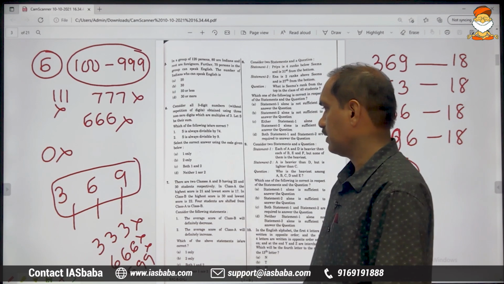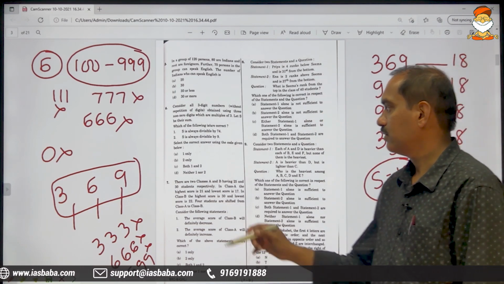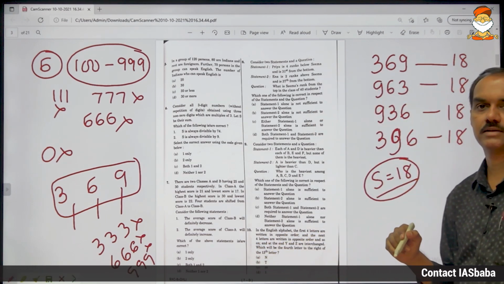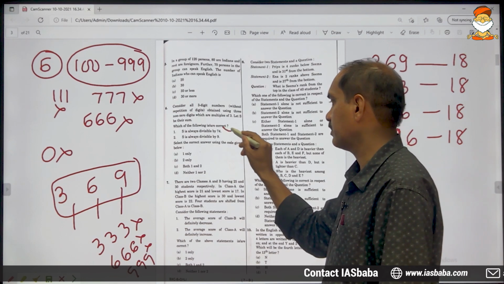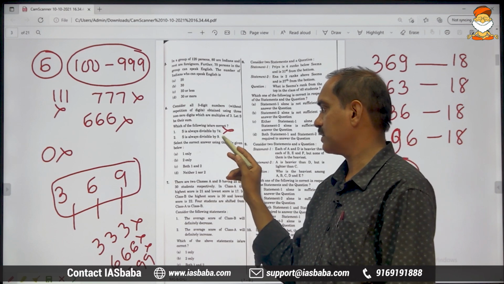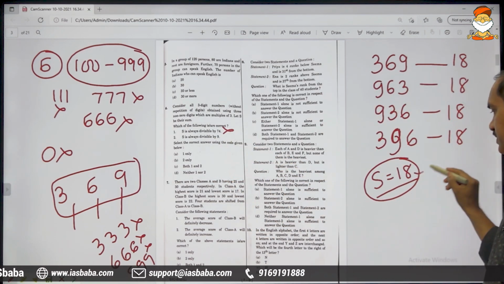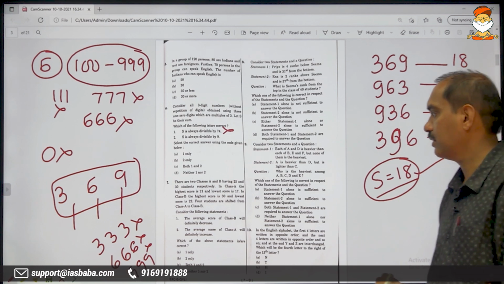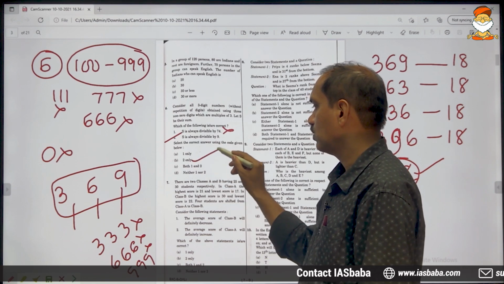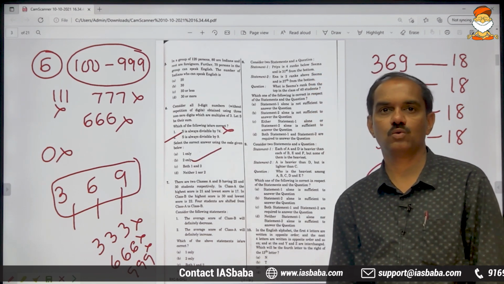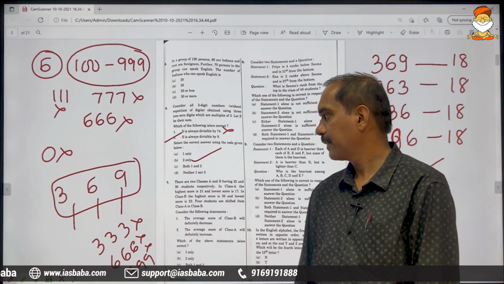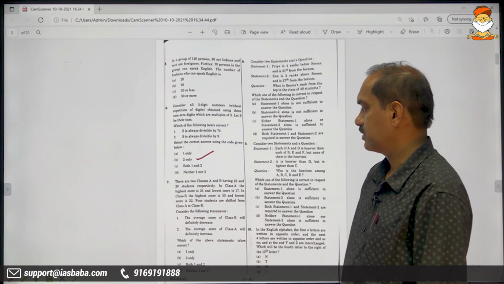Which of the following is correct? Statement number 1 says S is always divisible by 74. S is 18, is it divisible by 74? No. So statement number 1 is wrong. S is always divisible by 9. This S which is 18, it is of course divisible by 9. So everything is all right with the second. So 2 only is correct. This is how we can manage this problem. Moving on to the next one.